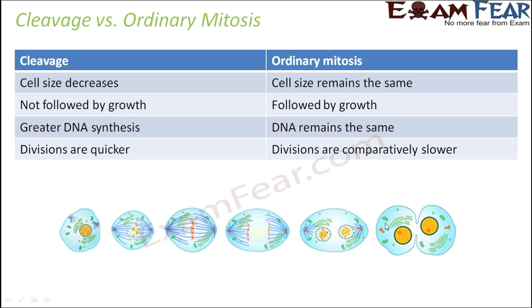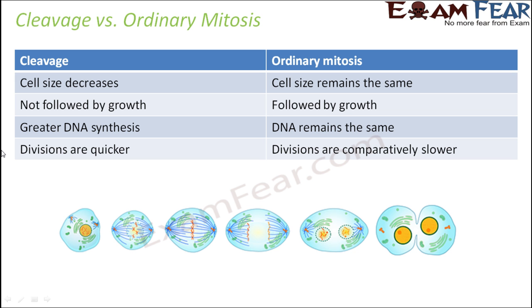Now the question is, since we always say that cleavage is nothing but mitotic division, what is the difference between cleavage and ordinary mitosis? How are they different from each other? Because in ordinary mitosis also, from one cell you get 2 cells, right? So here also you are actually getting the same thing. So how are they different?